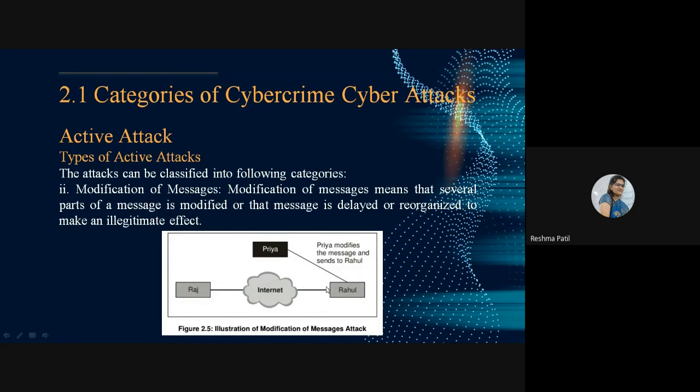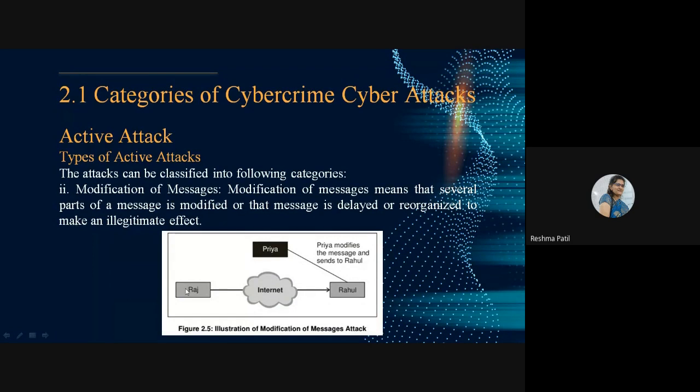Raj sends a message to Rahul that we are meeting coming Sunday, and you have to give me such information on that day, or you can bring some envelope that I have shared with you, and using that envelope you can identify me, or I will send someone using that you can identify me.